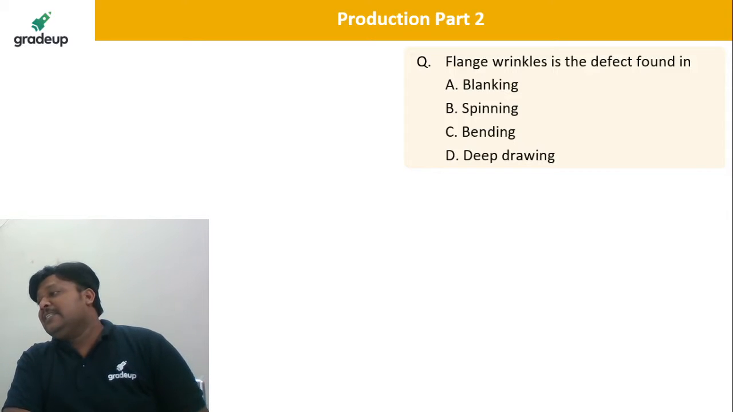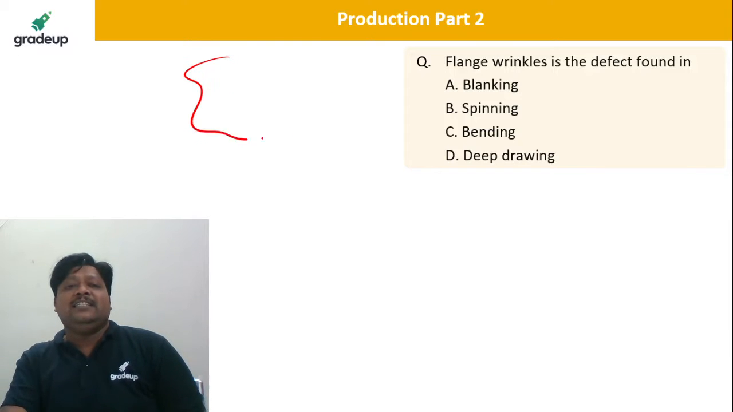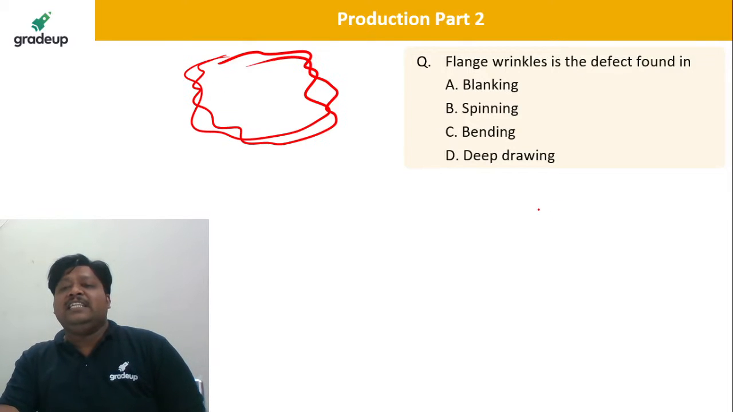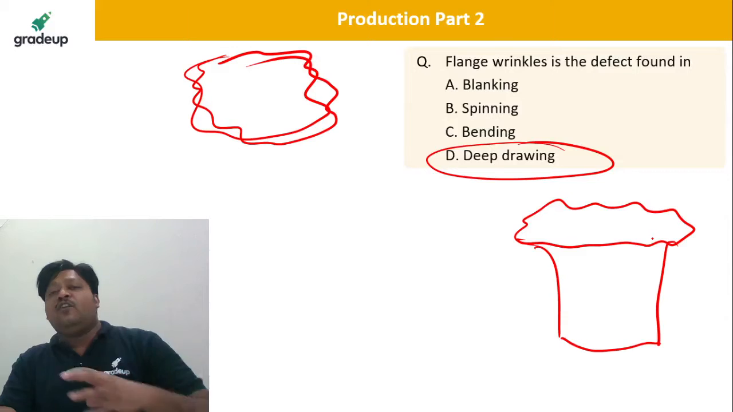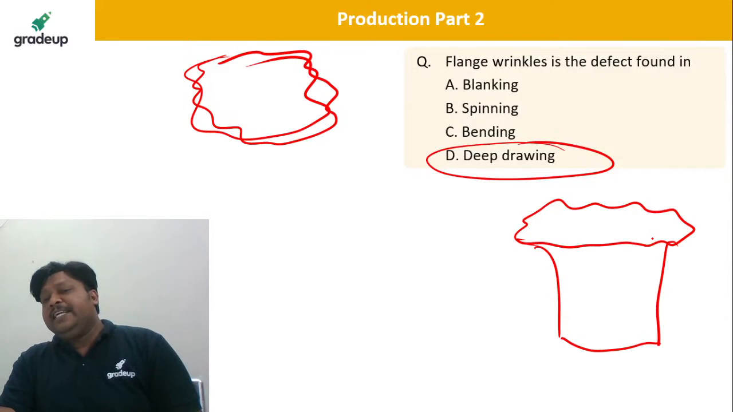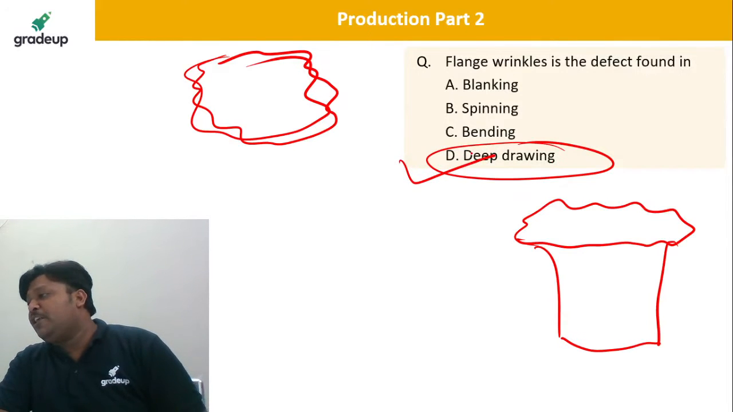Next. Yes, the flange wrinkle. See, the wrinkles which are present on the component, that is in the deep drawing operation. On the cup you can see these wrinkles, okay. Again on the vertical wall or on the flange, these are the wrinkles or earing. So this is of course very simple. It is related to deep drawing. Very good, very good. D is the correct option.